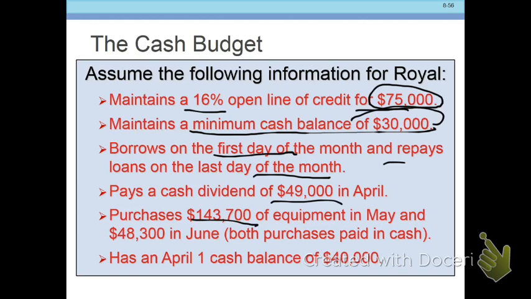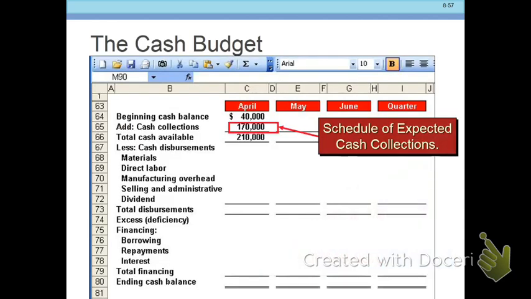They bought some equipment. They paid for it in cash. And their cash balance at the beginning of April is 40 grand. So they started with 40 grand.